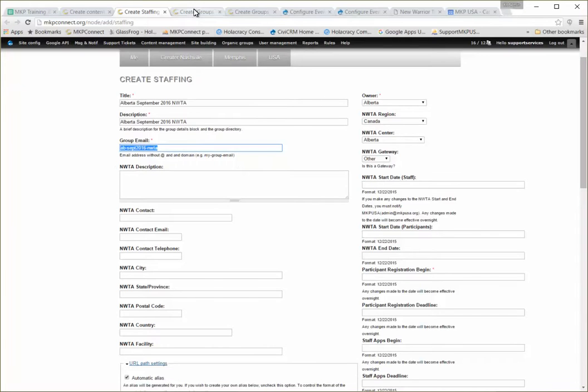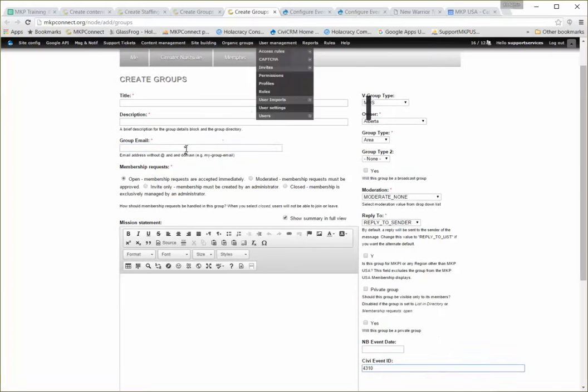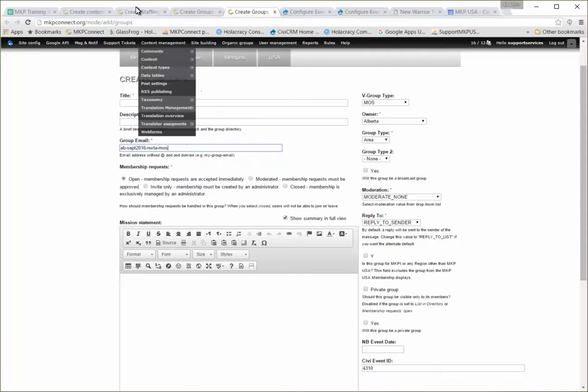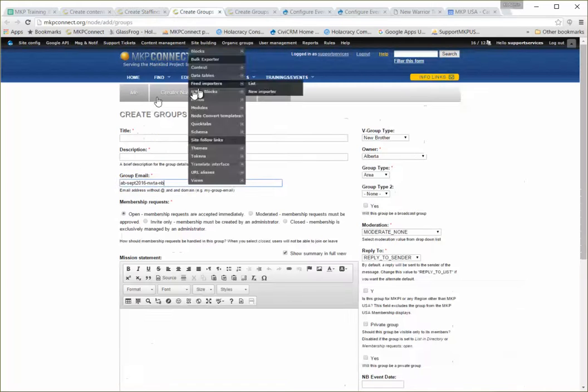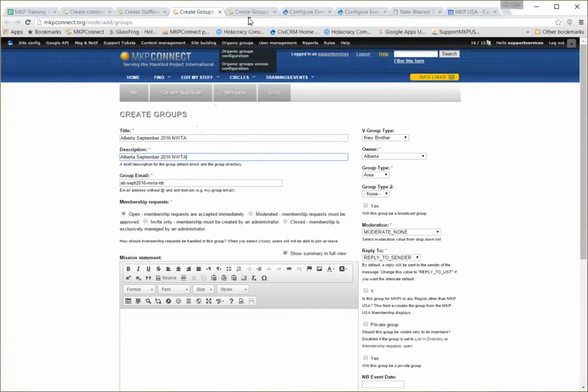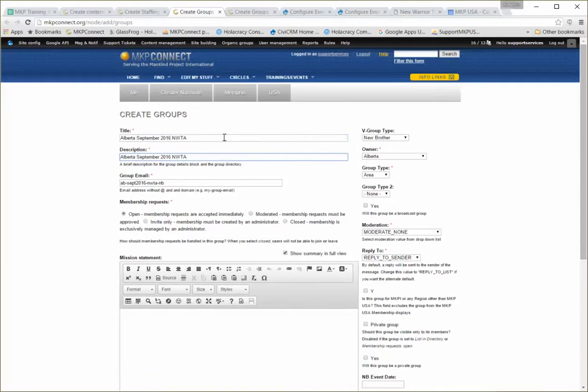We're going to copy that and use that in the New Brother but with a dash NB, and in the MOS but with a dash MOS. While we're here, we're going to take that title field and put it in all of these other fields, but then we'll append MOS, and we'll append to the New Brother to say New Brothers.